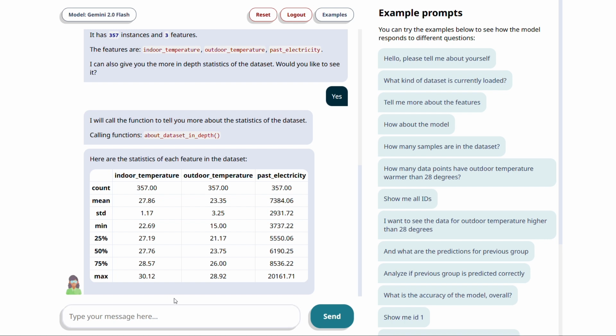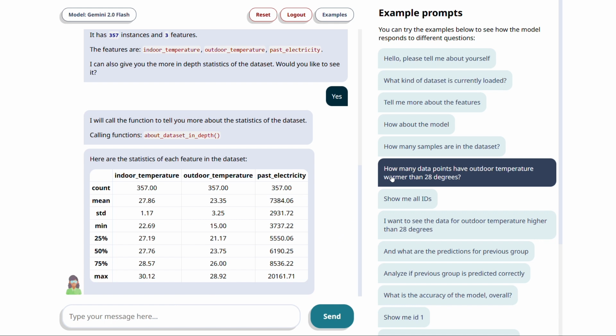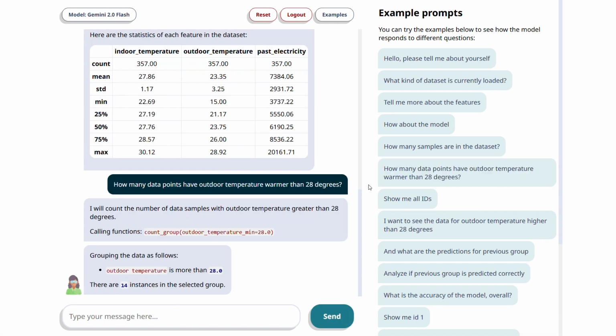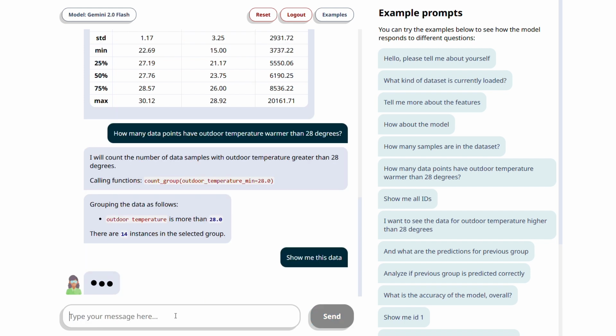Let's say we want to study some outliers. We can ask the assistant how many data samples have an outdoor temperature warmer than 28 degrees. Notice that we are using the word warmer, and the assistant correctly interprets this common knowledge and translates it into a function call with the appropriate parameter to filter the data by the minimum value of the outdoor temperature feature. We can use another contextual question to take a closer look at this group.